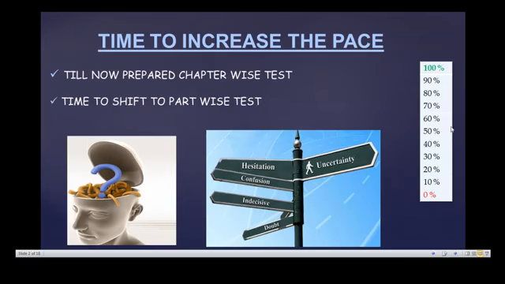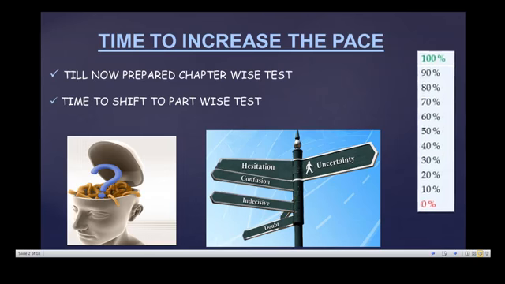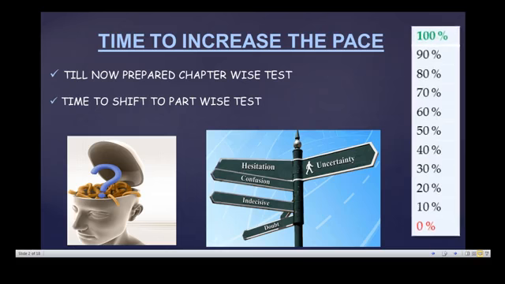So it is very important to transform yourself from normal preparation to academic preparation, increasing your level step by step and using it to increase your pace.